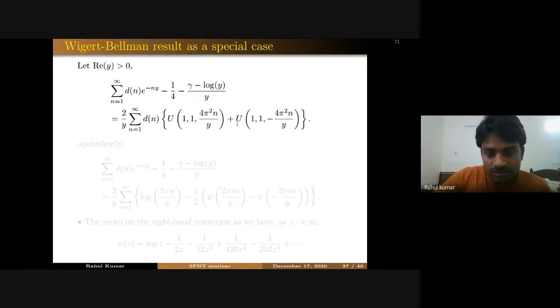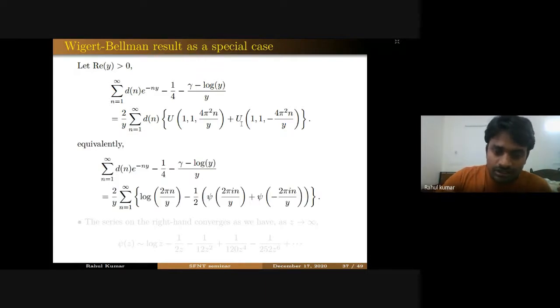So these are the confluent trichotomy functions. What we actually find in this paper is a new representation, a new formula for this Dn. This was known to Wigert, but this was not known to anyone. It involves log of 2 pi n over y and the psi function.